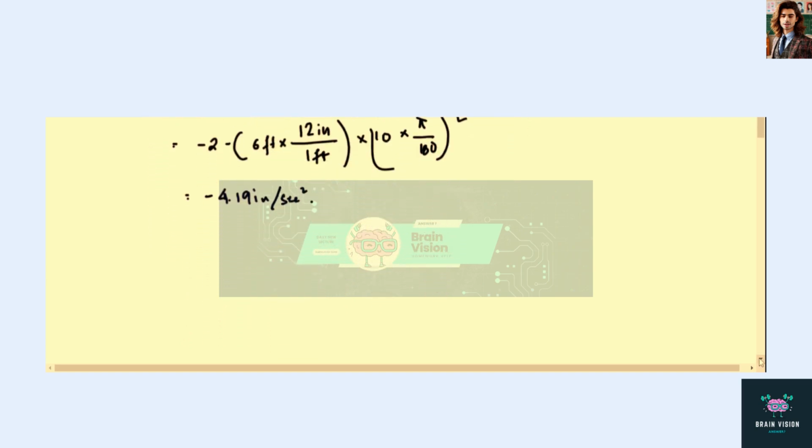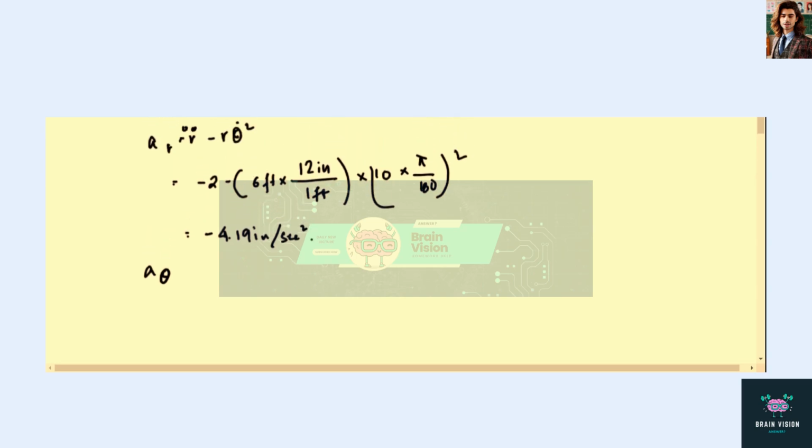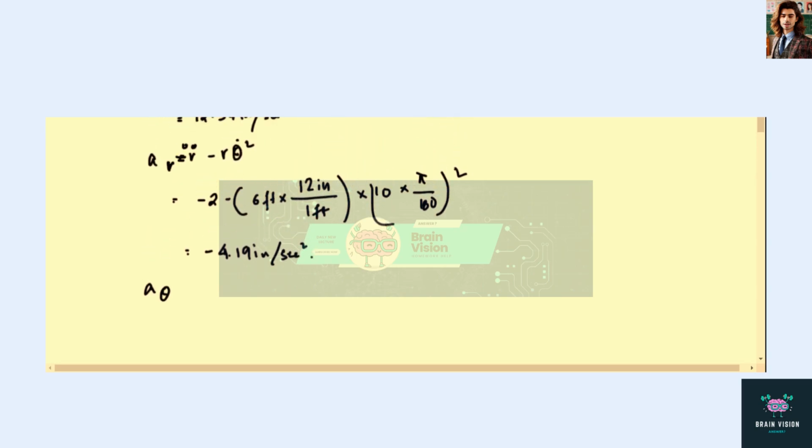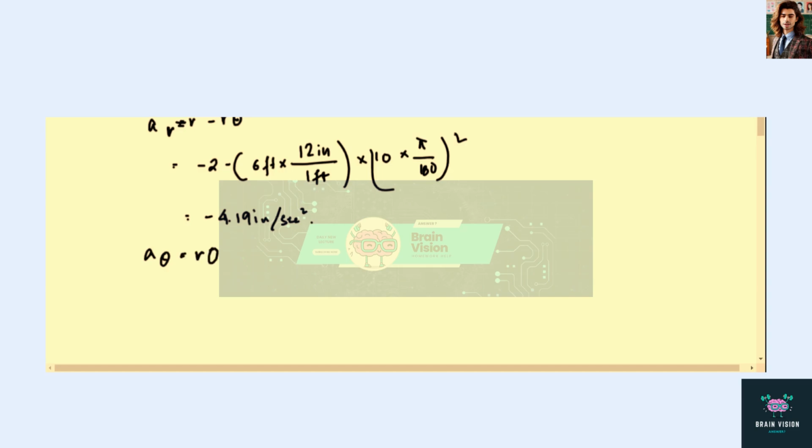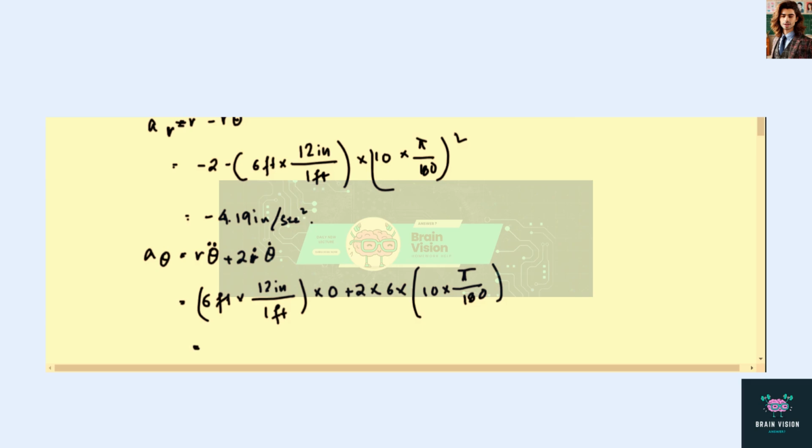Now let us calculate the acceleration of the clevis in theta direction. This is equal to r theta double dot plus twice r dot theta dot. So putting the values, 12 inch in 1 feet into 0 plus 2 into 6 into 10 into pi upon 180 is 2.09 inch per second square.